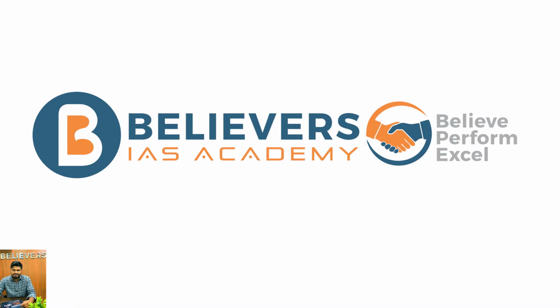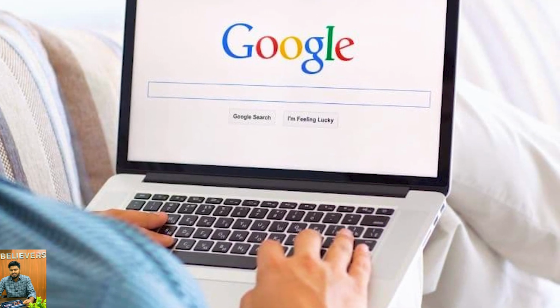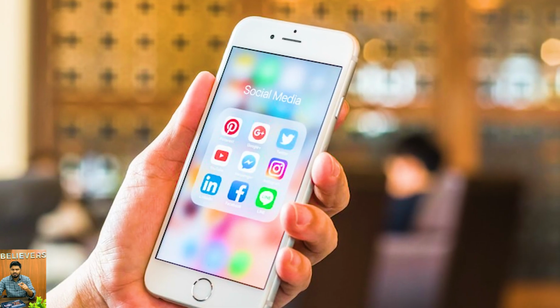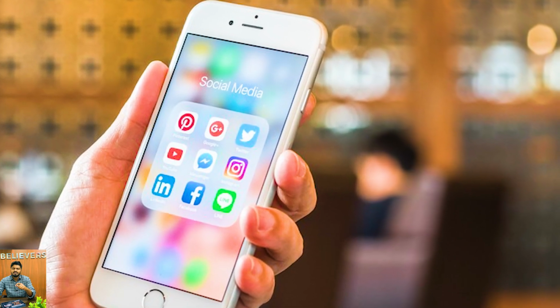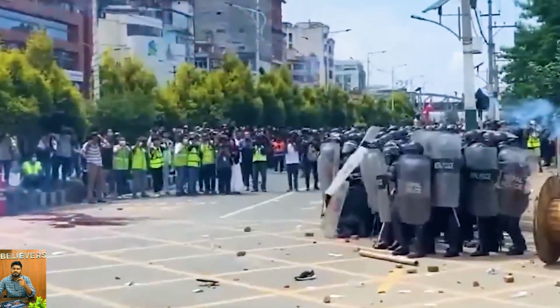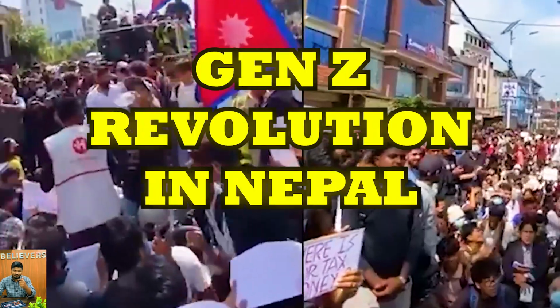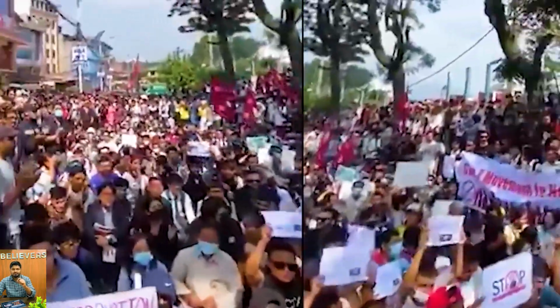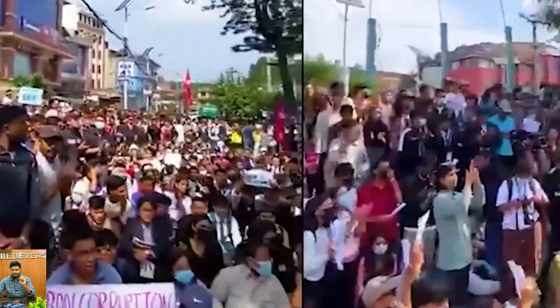This is the topic of the day. If you search the trending news today, if you search any trending topic in TikTok, Instagram, or X.com or anywhere else, the first topic you are going to see is about the Gen Z revolution in Nepal. There was a Gen Z revolution in Nepal which resulted in the fall of government.